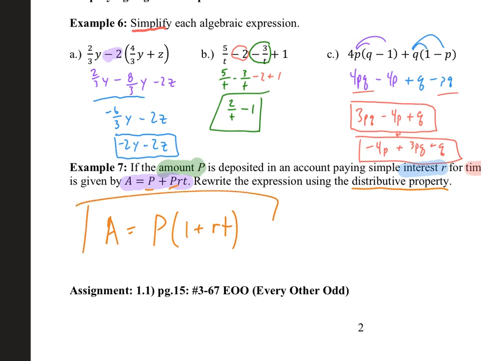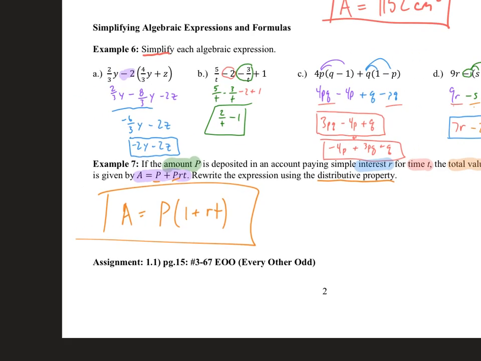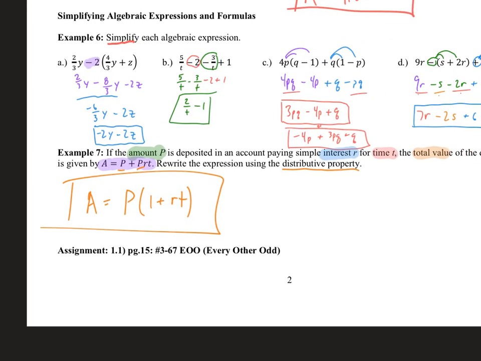So, different way of thinking about it. The assignment for this section is on page 15, and you'll find that on your PDF. What we're going to do is 3 through 67, every other odd. You're going to see this notation throughout the semester, every other odd. So that'd be 3, not 5, but then 7, not 9, then 11, not 13, but then 15.